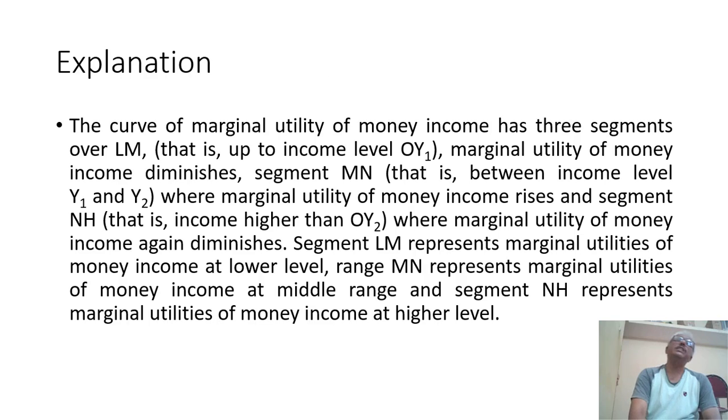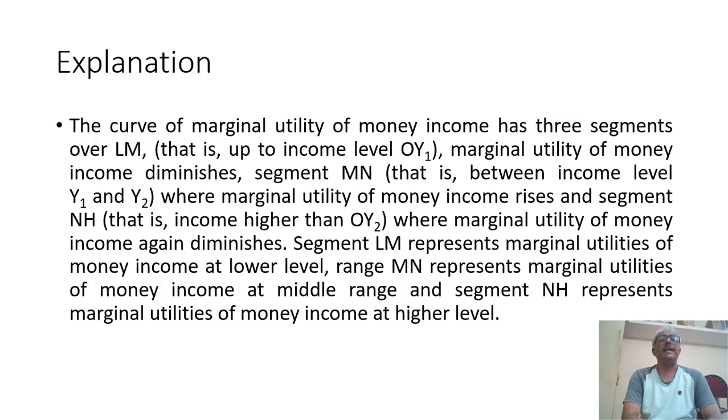Like this, he explained that the marginal utility of money income decreases to a certain extent, but beyond that it cannot. The curve of marginal utility of money income has 3 segments. Segment LM, up to the income level Y1, where marginal utility of money income diminishes. Segment MN, between the income levels Y1 and Y2, where marginal utility of money income rises.